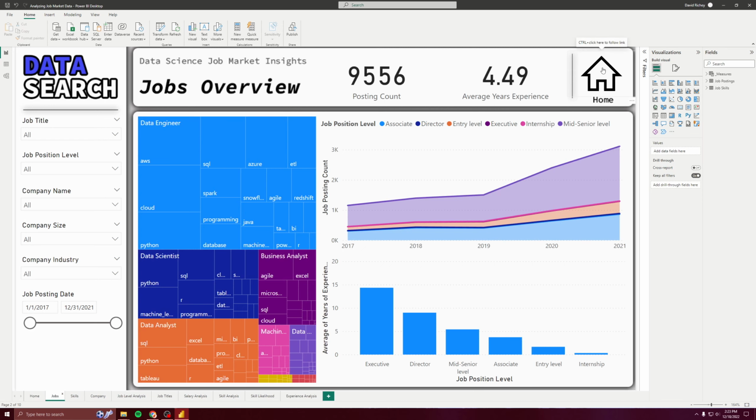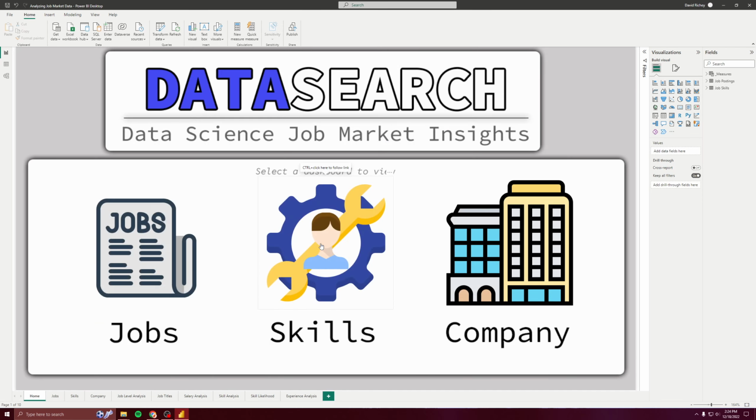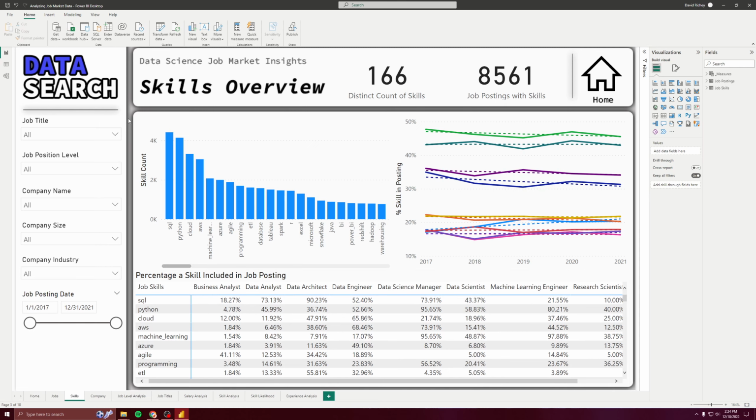Now we're going to go to skills. I'll just use this link here. Now we're on the skills page, and it still has these slicers. It's going to be consistent. It's just the charts and the data displayed that change. You have the cards here, distinct count of skills and job postings with skills. Here we have the skill count by skill. Job postings that have SQL are the most, and then Python, and here's Power BI.